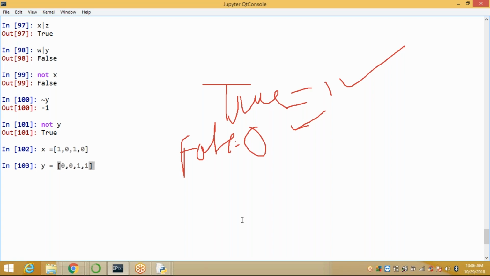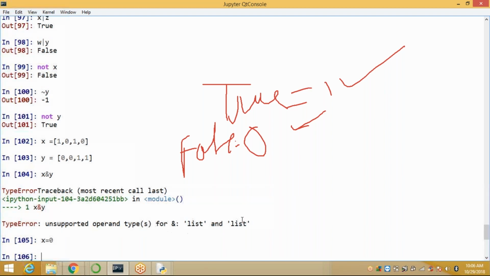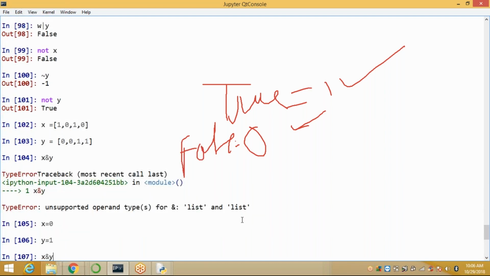If I apply this, when I call X and Y, it gives unsupported operand for AND operator in the list. So you can take X equal to 0 and Y equal to 1, and call the index to check it.